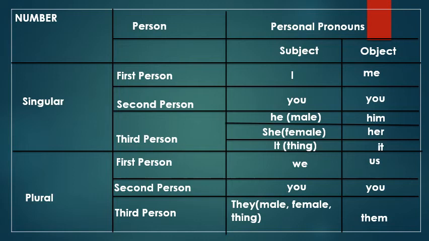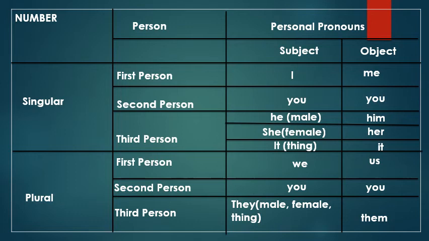Now the thing that we need to remember is, when we are using he, it means we are representing the masculine gender. For example, we have seen Robin Hood. So Robin Hood represents the masculine gender, so we have used he there. When we are using she, it means it represents the feminine gender. For example, if in place of Robin Hood, it would have been Cinderella, then we would not have used he. In place of that, we would have used she. And it is generally used for things or small animals.